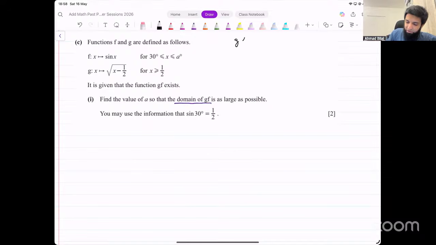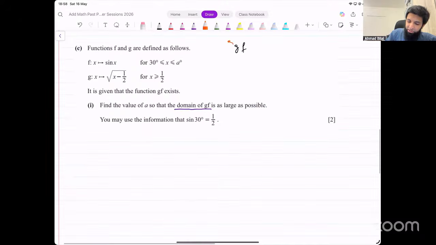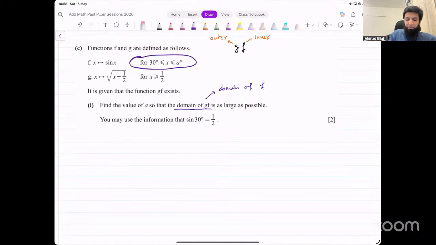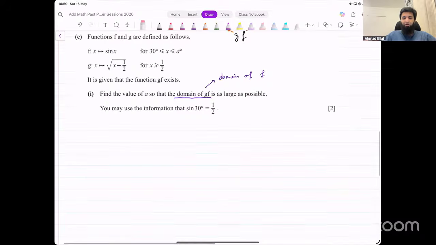So if we have this function gf, we can say g is the outer function and f is the inner function. The domain of the composite function is the same as the domain of the inner function, which is the domain of f. Okay? Now, the domain of f is this. So we want this domain to be as big as possible. That means the value for a needs to be as big as possible. Now, how big can this value be? What would the function gf be?